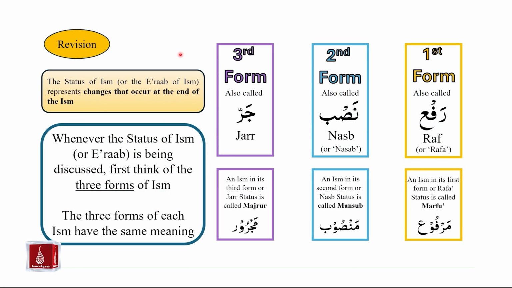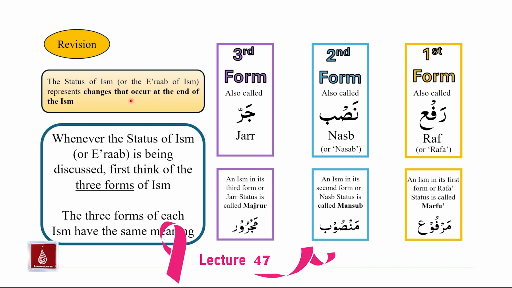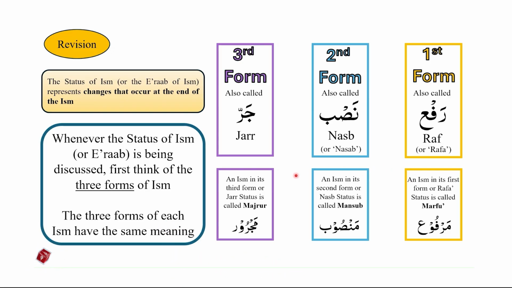Let us revise the three forms of ism. The status of ism or the i'rab of ism represents changes that occur at the end of the ism. In our lectures so far, we have studied that ism exists in three forms. The first form is called rafa or raf. The second form is called nasb or nasab. And the third form is called jar. An ism in its first form is called marfu. An ism in its second form is called mansub. And an ism in the third form or jar status is called majroor. Marfu, mansub, majroor, rafa, nasab, jar.